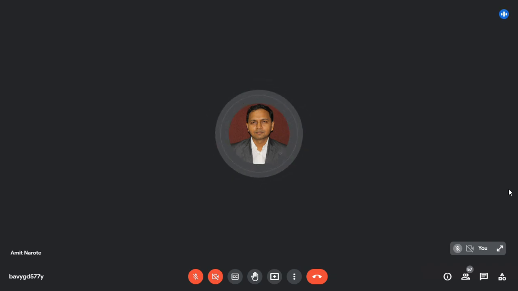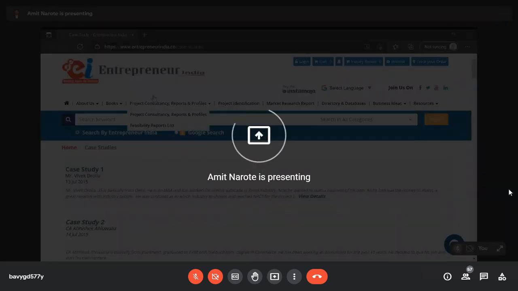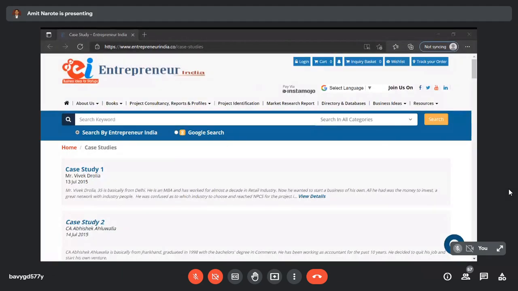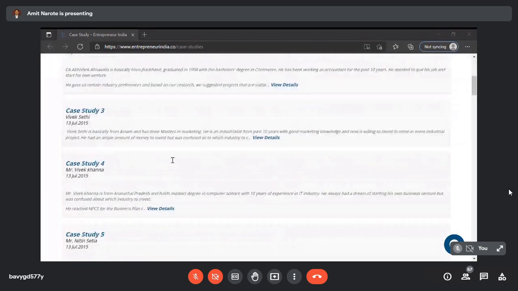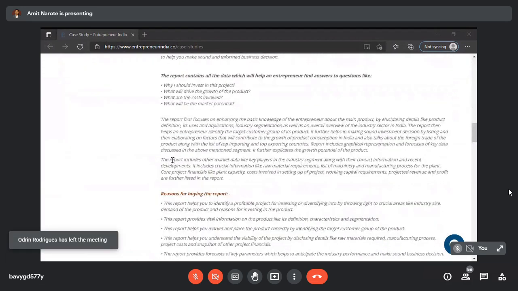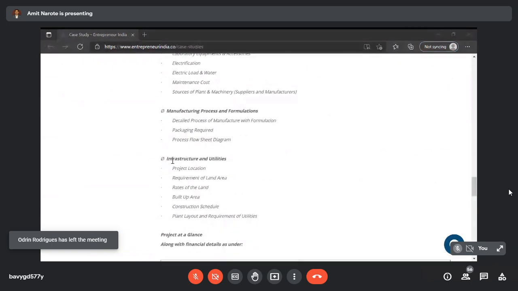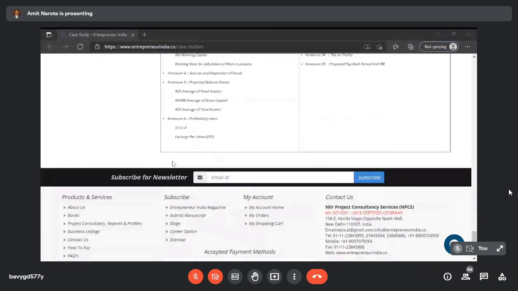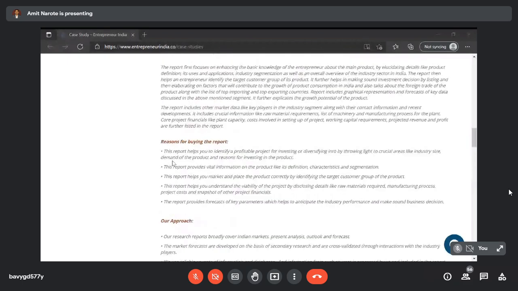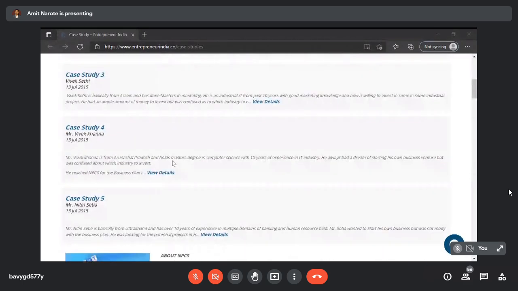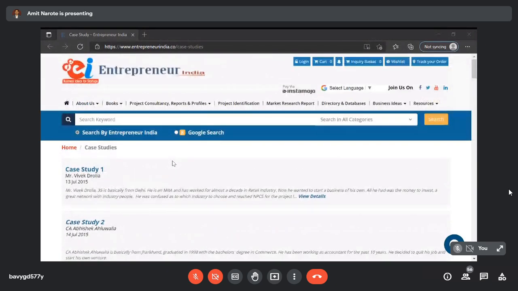So for module number 3, we have one website called entrepreneurindia.co. From that Entrepreneur India, we have a number of case studies: case study 1, 2, 3, 4, 5, and so on. You have to prepare these case studies, study them by yourself, and give a presentation in the class in front of your students, in front of our friends. Okay, I'm stopping this screen.